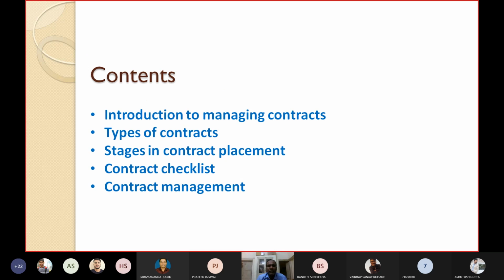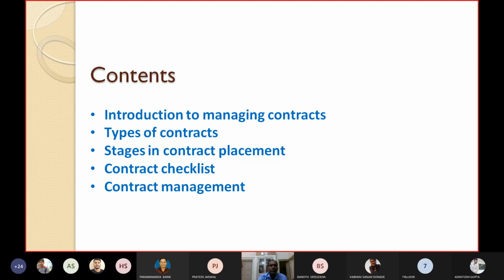We'll first see some introduction to managing contracts. Then we'll see the different types of contracts. Then the different stages in placing a contract. Then we'll see the contract checklist, what items should be there in the contract checklist, and finally we'll see a little bit about contract management.